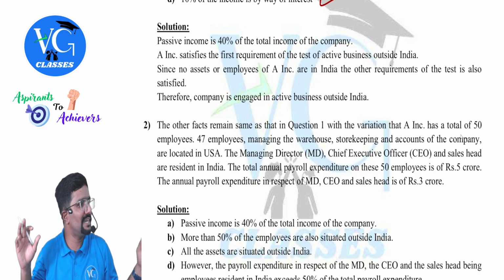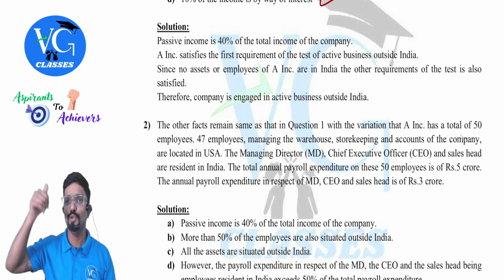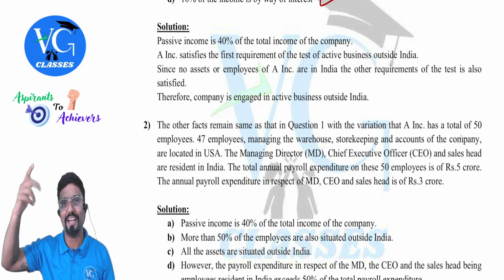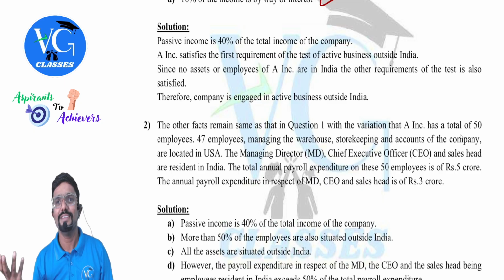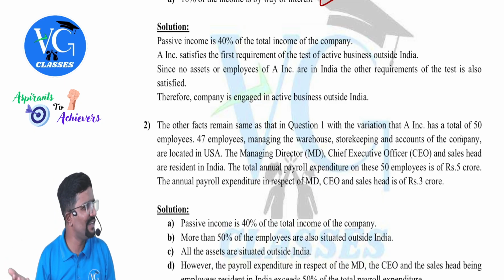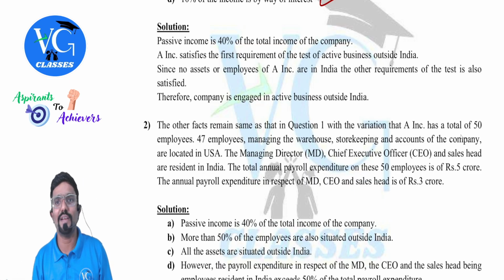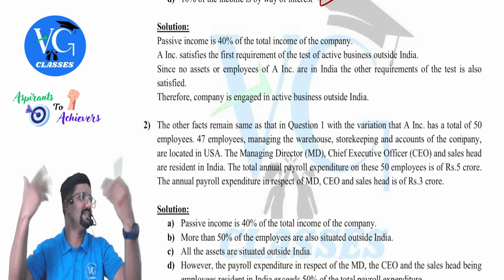That means all four conditions satisfied? Yes, sir. No asset is in India, no employees in India. When no employees are in India, salary paid to them is zero. For salary paid to the employees in India is zero. No? Why? There are no employees. Yeah, anything paid is outside India.